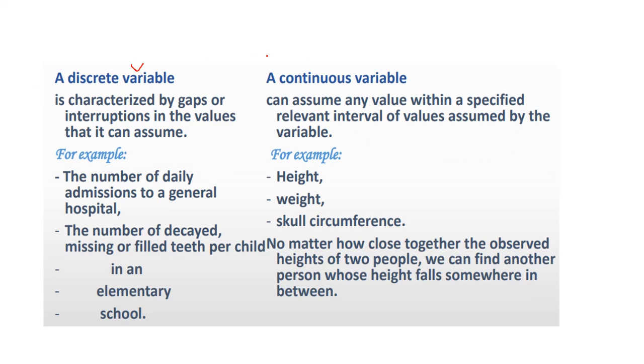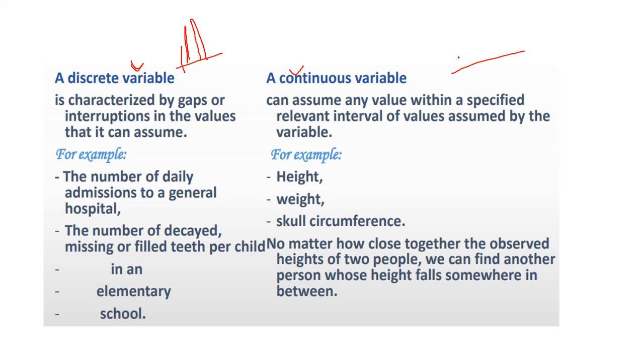We have discrete random variables and continuous random variables. Now we can see what is discrete and what is continuous. Discrete is characterized by gaps or interruptions in the values that can be assumed. For example, I am plotting some graphs. Here I am getting a bar plot like this. These are all discrete random variables.